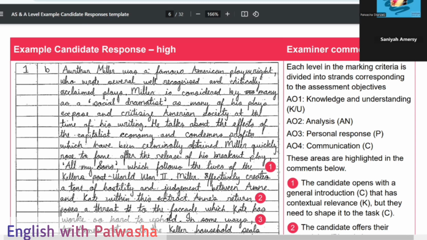Dramatist, as in many of his plays, is to expose and criticize American society at the time of his writing. He talks about the effects of the capitalist economy and condemns profit. So whatever he does in his poetry, in his drama, we have to highlight that, which has been criminally obtained. Miller quickly rose to fame. How did he get fame? After the release of his breakout play, and that was All My Sons. So when you get the same play in your question, then it's quite easy for you to explain that.